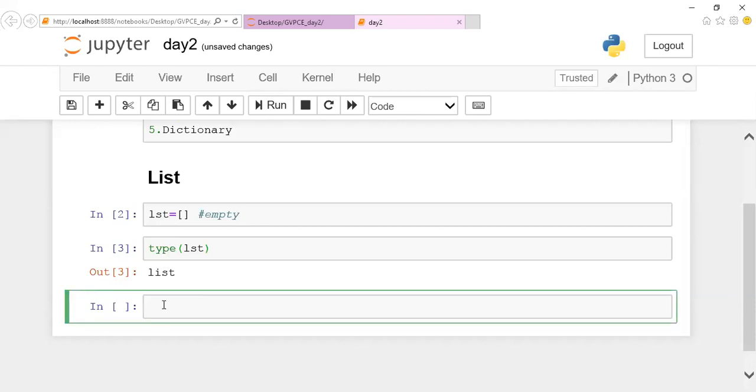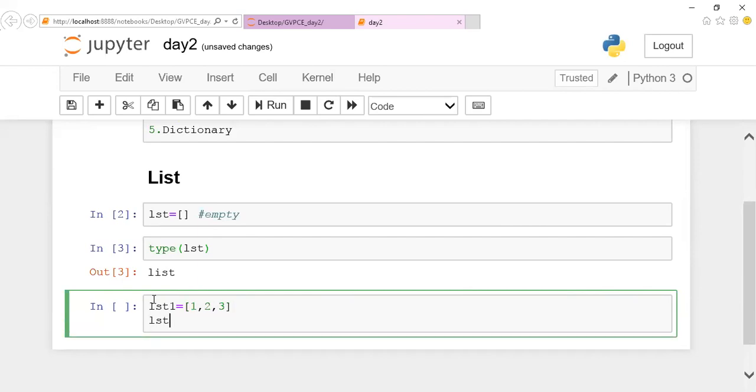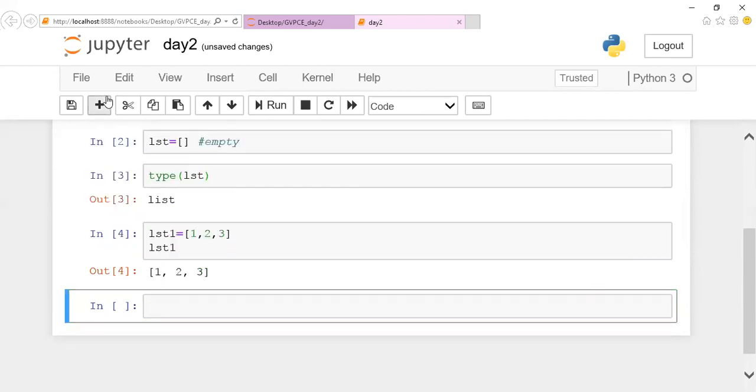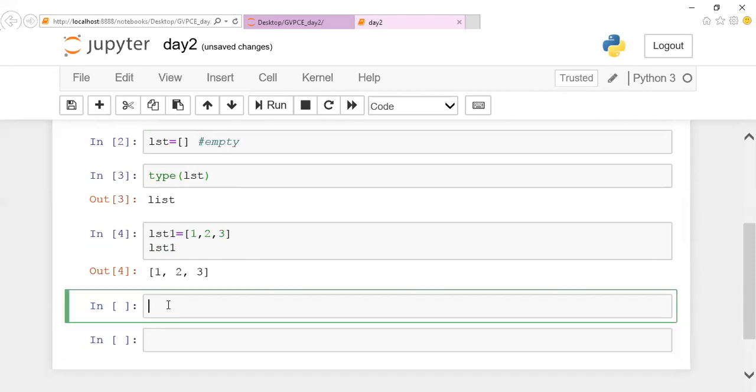I told you how to declare an empty list. Apart from this, if you want to declare values, I can declare the list by assigning 1, 2, 3, a collection of integers. Or I can declare a collection of different data types in such a way: one with an integer, another with a float value, another with a boolean value, another with a string value, where all types of data types can be initialized.